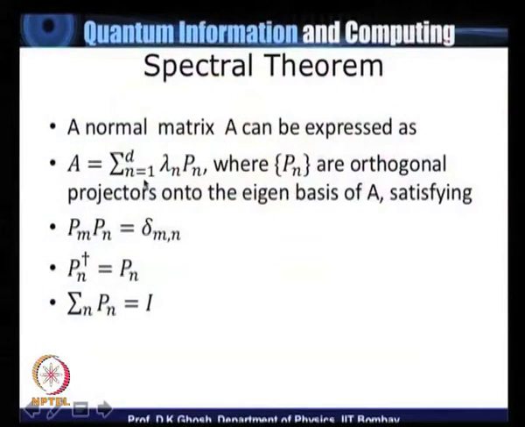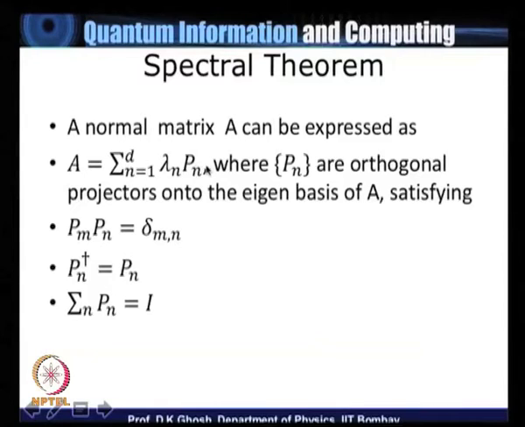Normal matrices have the property that A dagger A is equal to A A dagger. For any normal matrix there is a theorem called the spectral theorem, which simply says that this matrix or operator, and the matrix and operator will be used interchangeably, can be expanded as a sum of the eigenvalue corresponding to the operator A times